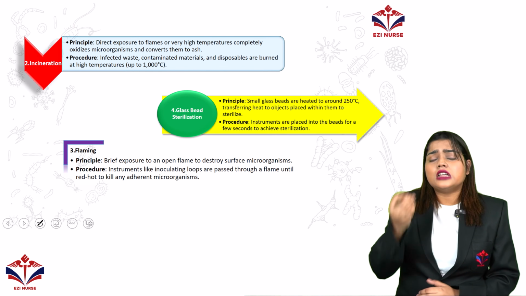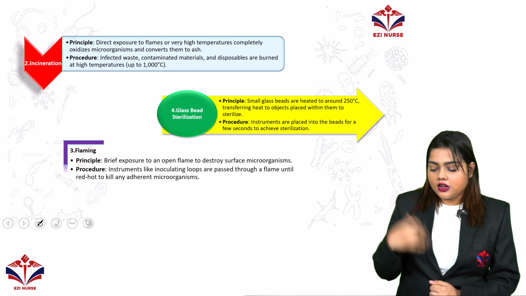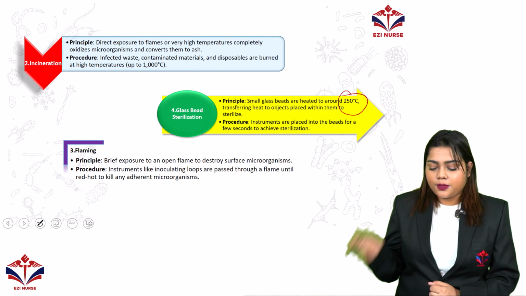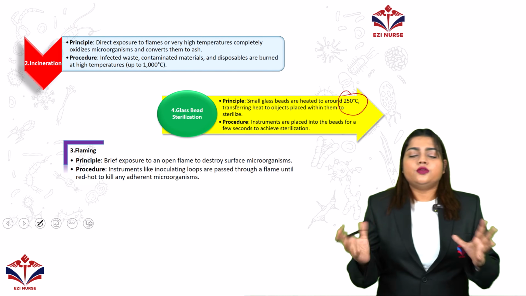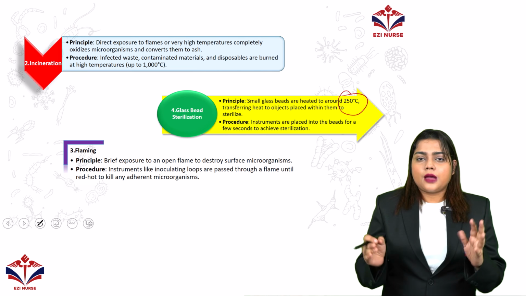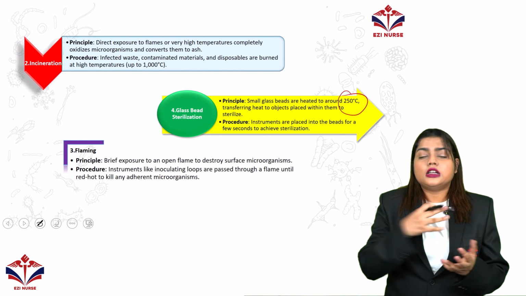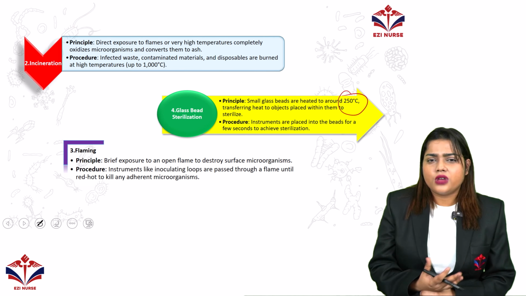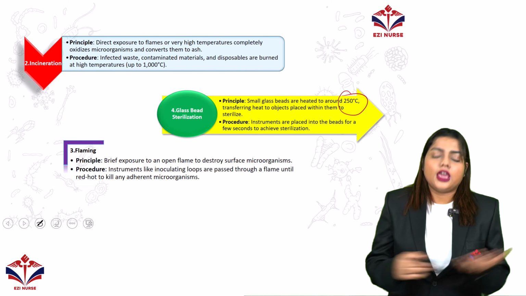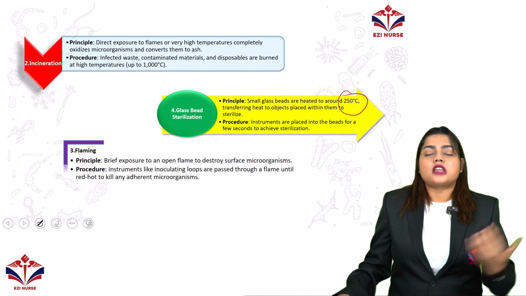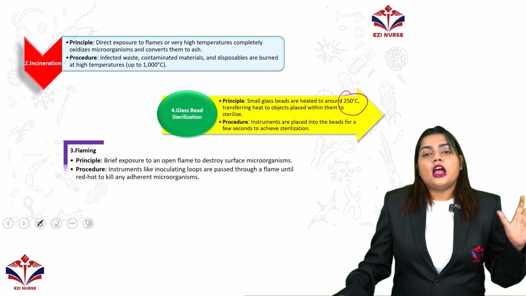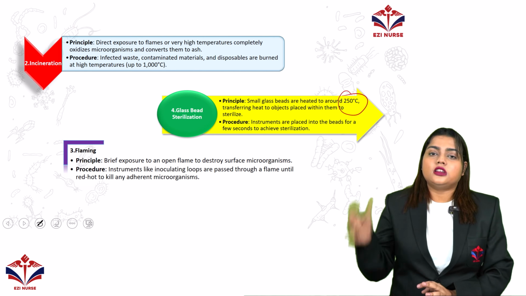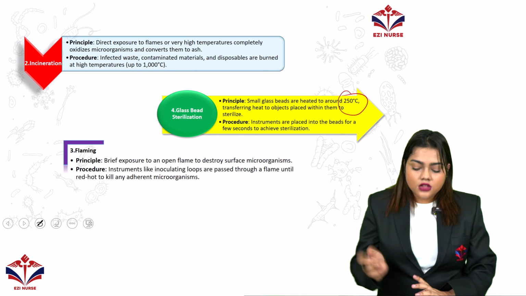So the glass beads will be heated around it to 250 degrees Celsius, and the heat will be transferred into the object placed within them to sterilize. If you see, just for an example, suppose one jar will be there with glass beads all over, and inside it you put the instruments you want to sterilize. After that, you start heating the glass beads at a temperature of 250 degrees Celsius, and from the glass beads the temperature will be transferred to the instruments. So that is the principle.